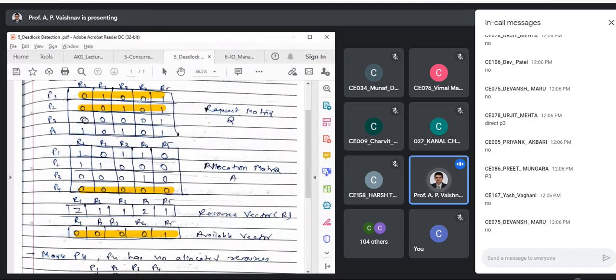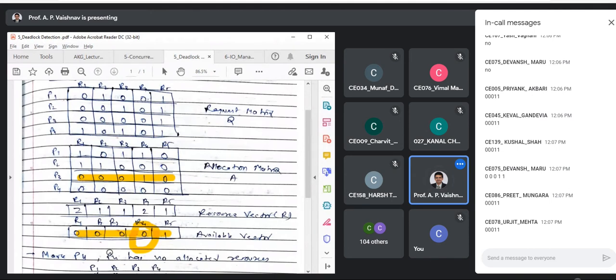What do we need to do next? Let P3 complete and get back its allocated resources. What does P3 contain? One instance of R4, that is over here. You can see this. So what will be your next available? The updated available vector was 0, 0, 0, 0, 1. Now one instance of R4 will be added, so it is 0, 0, 0, 1, 1.